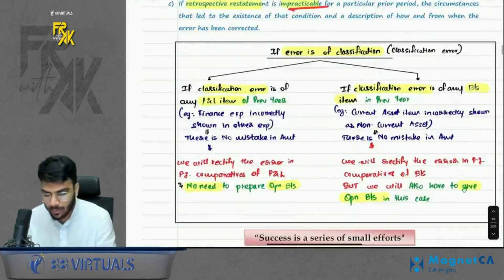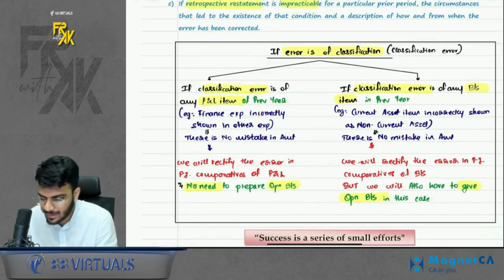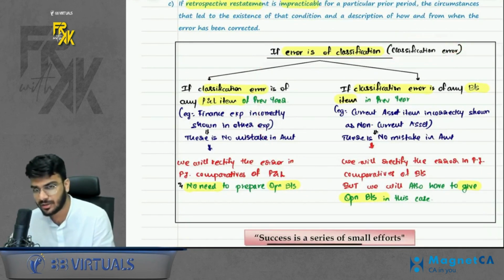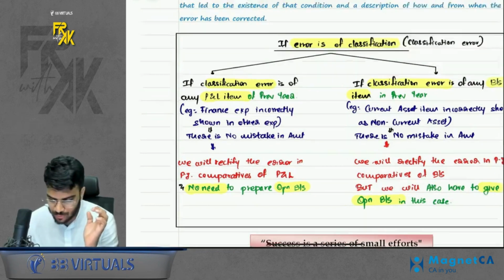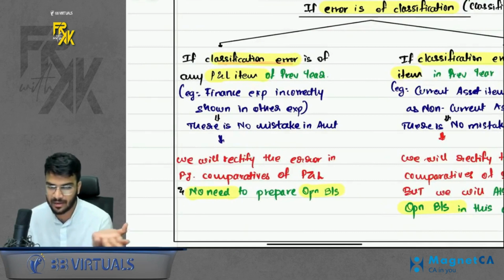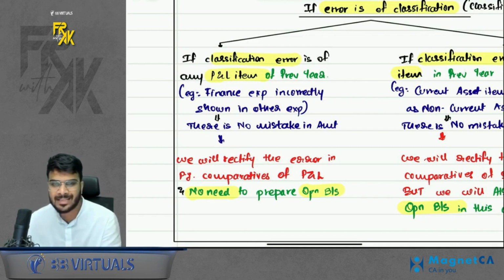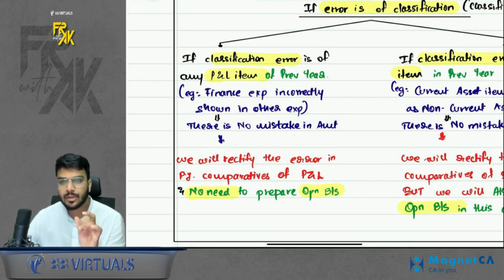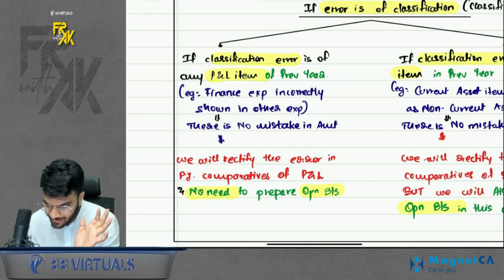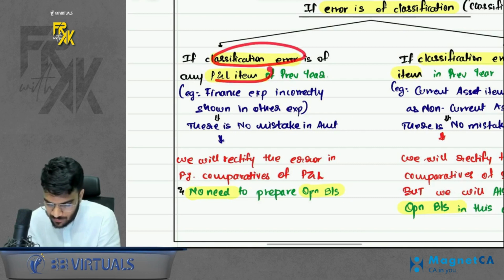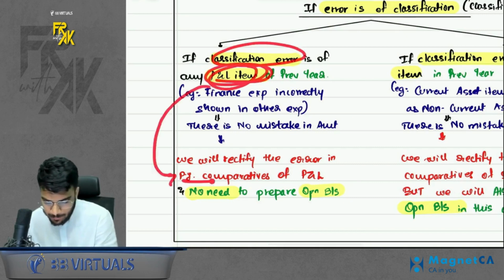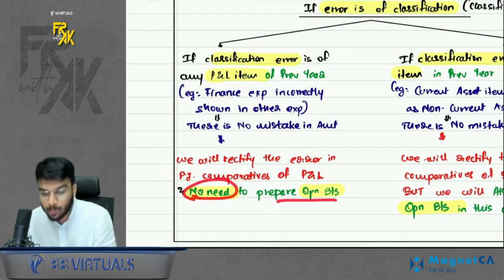Now, important point here. There is something known as classification error. What is the meaning of classification error? It means you incorrectly classified a particular item. For example, if the classification error is of a P&L item and it relates to the previous year, say you classified a finance expense under other expenses. The classification went wrong, but there is no mistake in the amount, only a classification mistake. If that classification error is of a P&L item, you will rectify the error in the previous year's comparative P&L. No need to prepare the opening balance sheet.